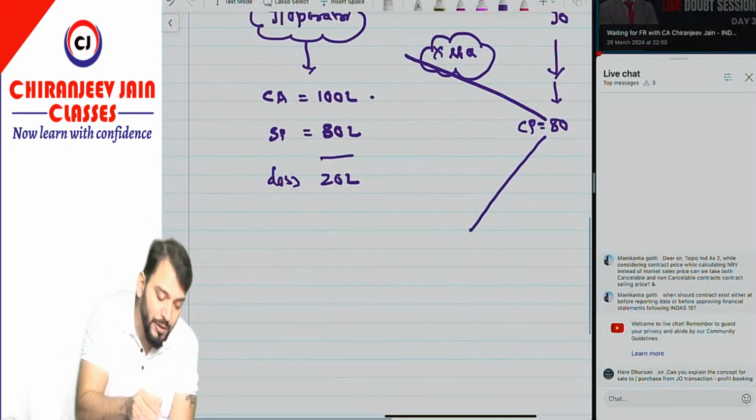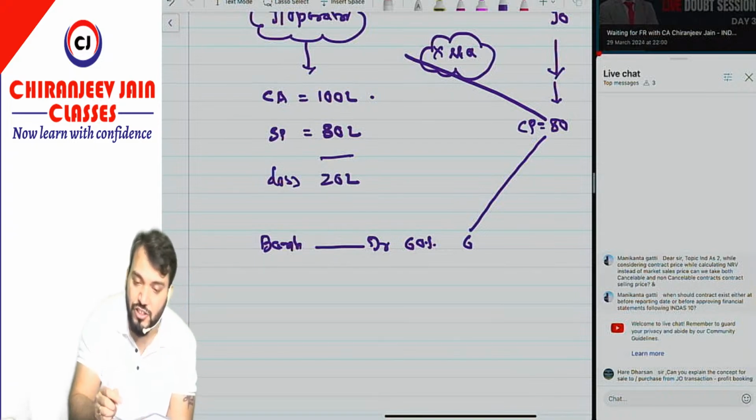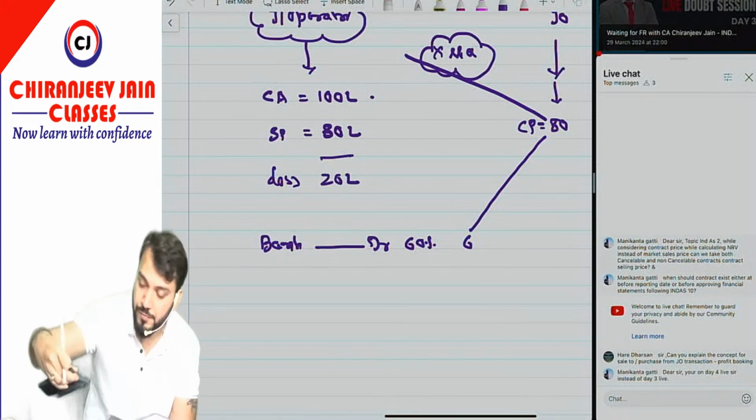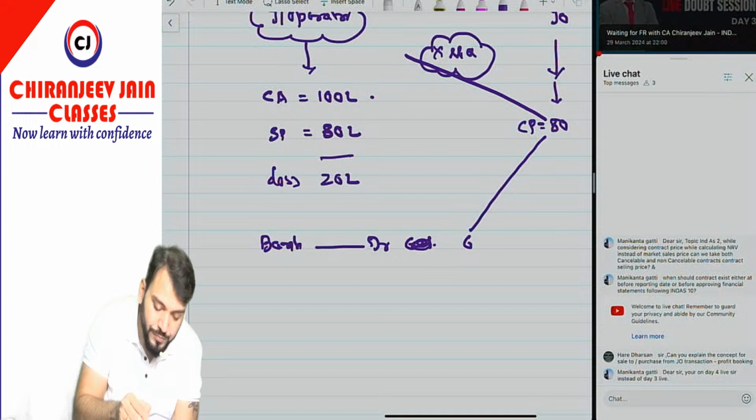What journal entry will they do? Bank account debit 60% of 80 lakh, that is 80 into 60%, which is 48.